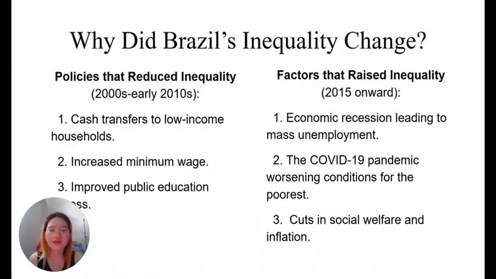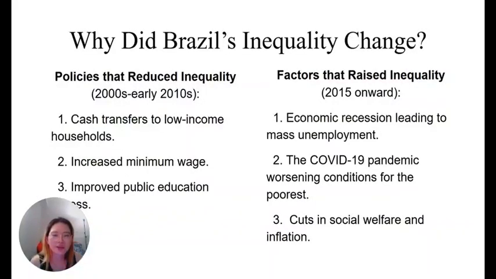The policies that diminished inequalities are: the government implemented a cash transfer scheme that benefits millions of low-income families, and the minimum wage increased, and the earnings of the poorest employees rose. Also, access to public education improved, allowing more people to escape poverty in the long run.